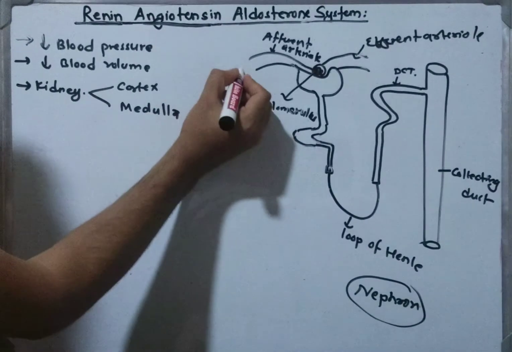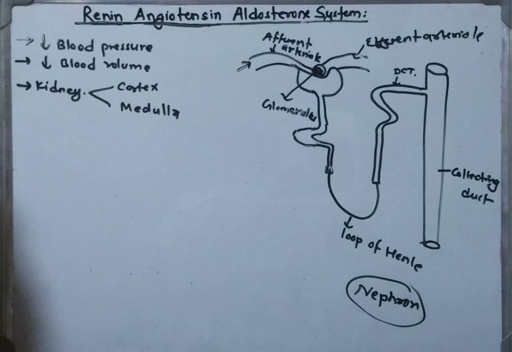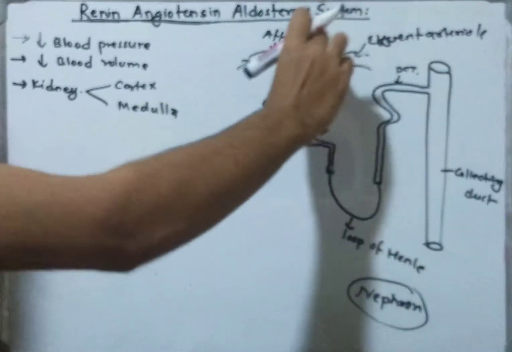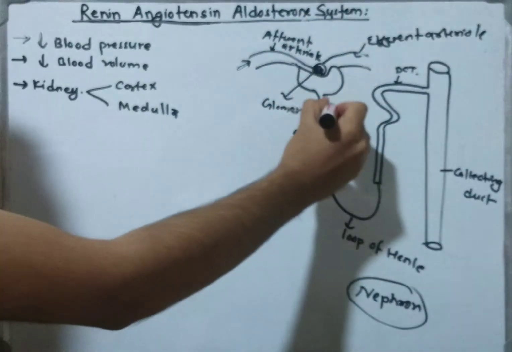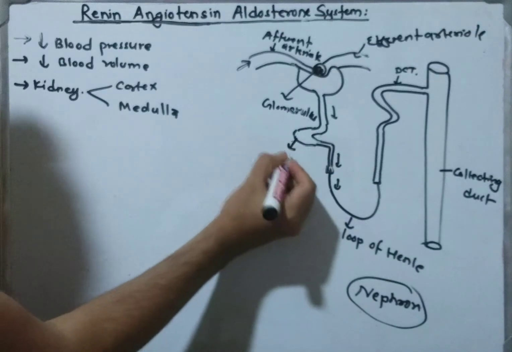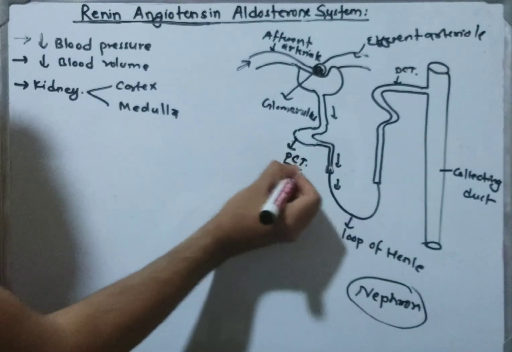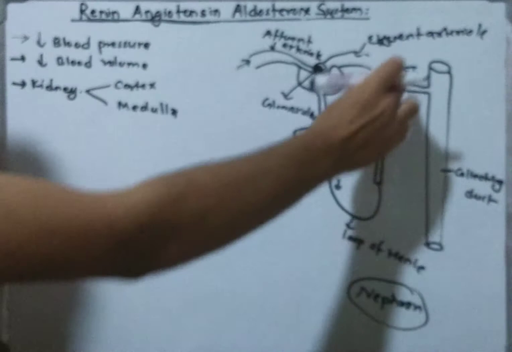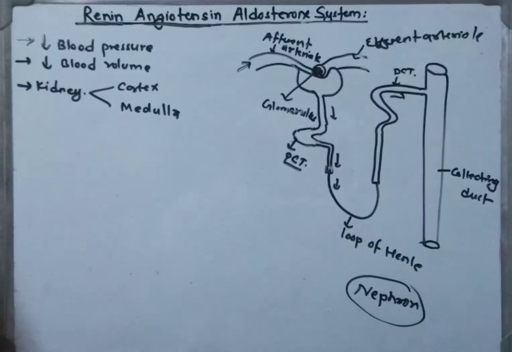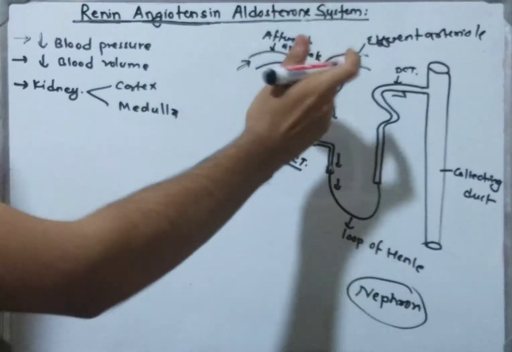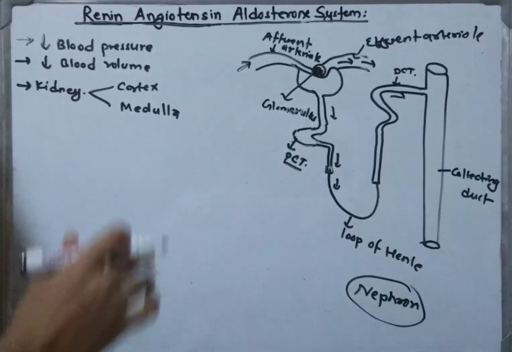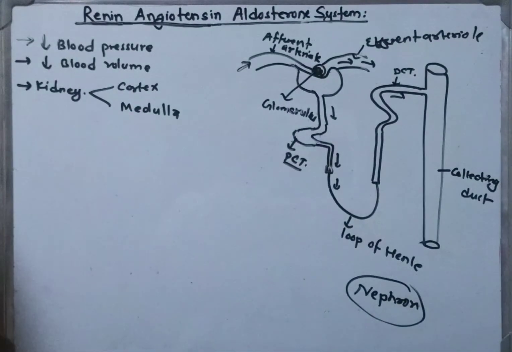So the blood comes in from the afferent arteriole, and the glomerulus, which is between the afferent and efferent arteriole, filters the blood, and the filtrate goes through the proximal convoluted tubule, loop of Henle, distal convoluted tubule to the collecting duct, then is excreted from our body. But the filtered blood passes out from the efferent arteriole. That is the mechanism of how the filtration system works in the kidney.